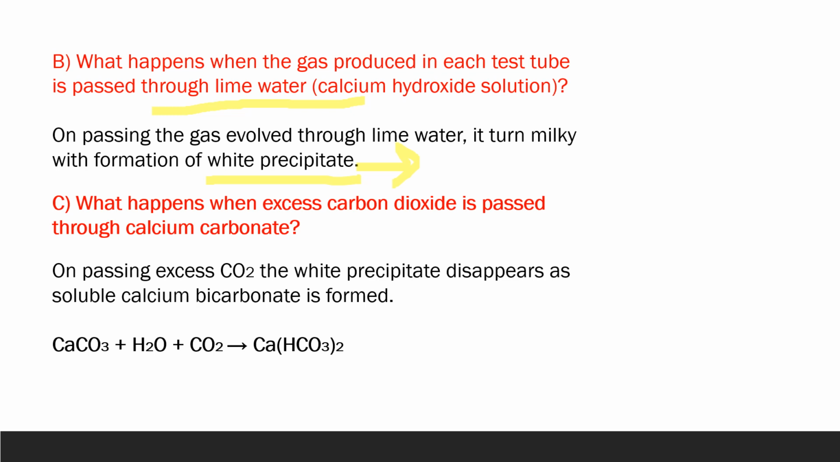Now what happens when excess carbon dioxide is passed through calcium carbonate? On passing excess carbon dioxide, this white precipitate of calcium carbonate disappears because it becomes soluble and it forms calcium bicarbonate. And this is the reaction. Calcium carbonate formed in the previous step is dissolved and it forms a salt known as calcium bicarbonate, which is completely soluble and it remains in the solution.